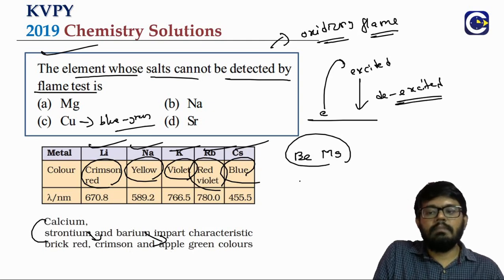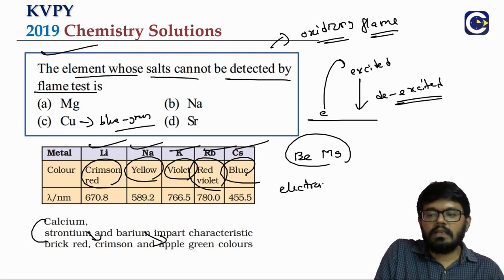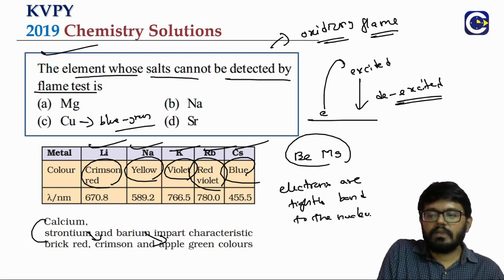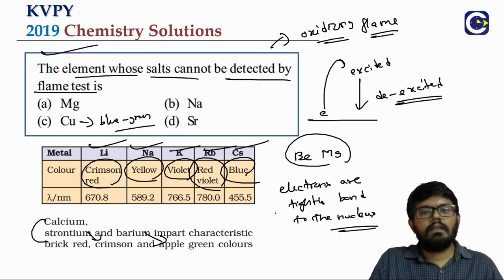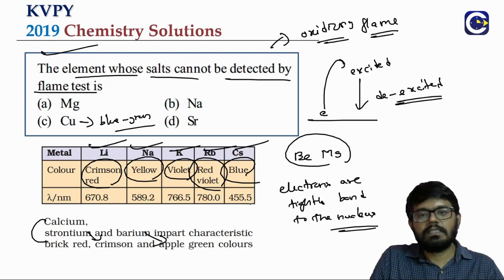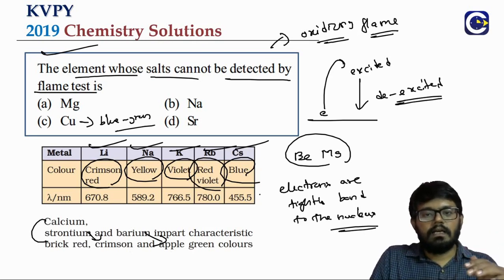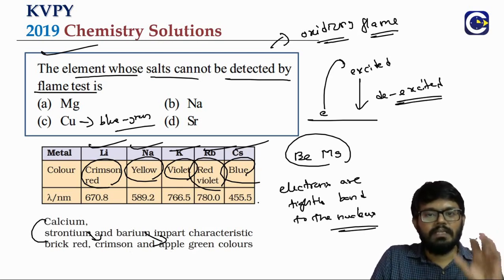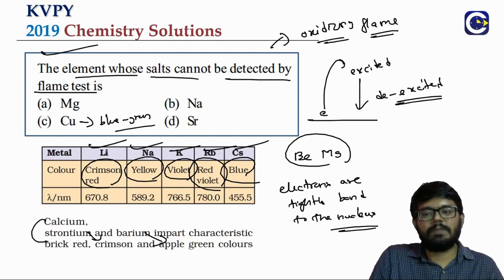But beryllium and magnesium in the second group will not give a characteristic color because in these elements the electrons are tightly bound to the nucleus. Remember, we are able to see a characteristic color because the energy radiated falls in the visible spectrum.